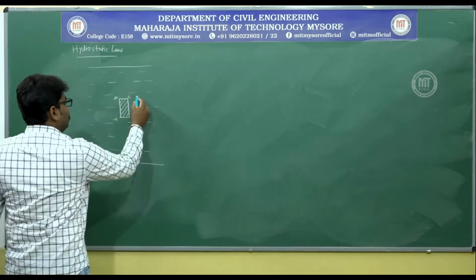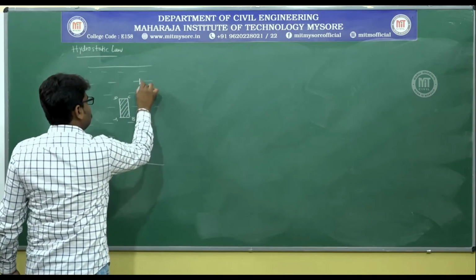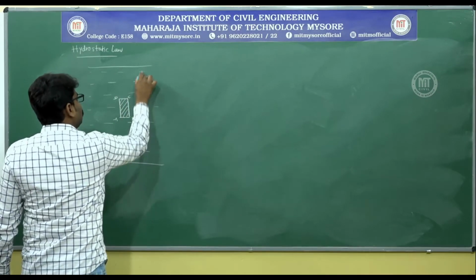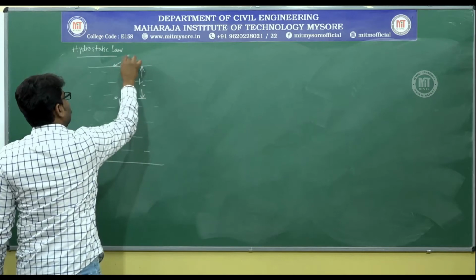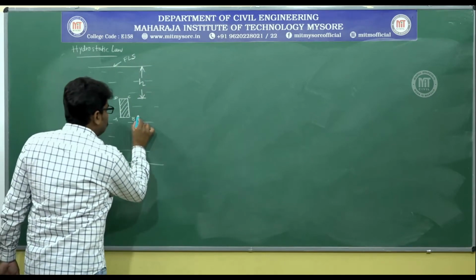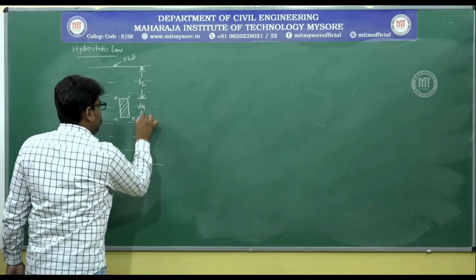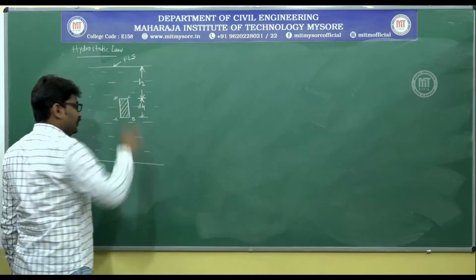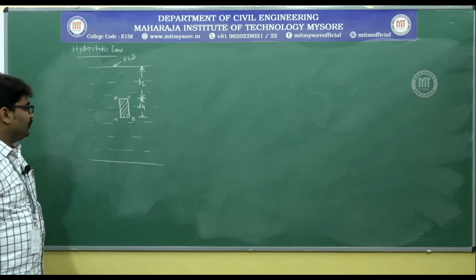Let this be at a distance of h from the free liquid surface, and this is a very small variation. Let us assume that this is dH.